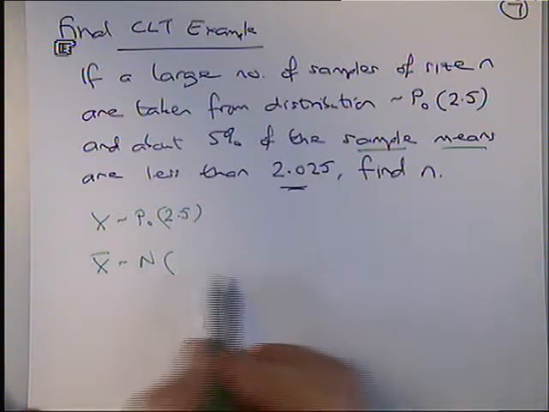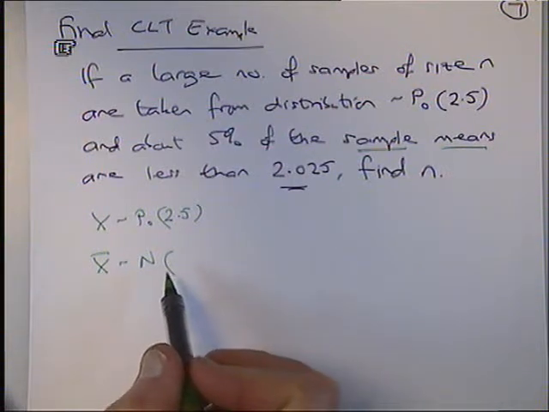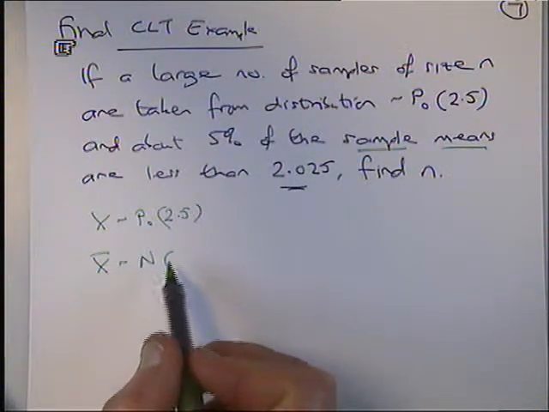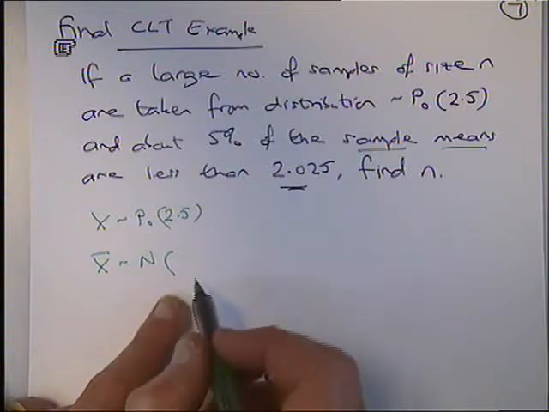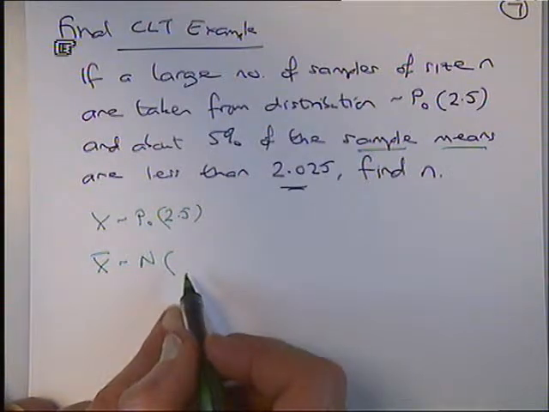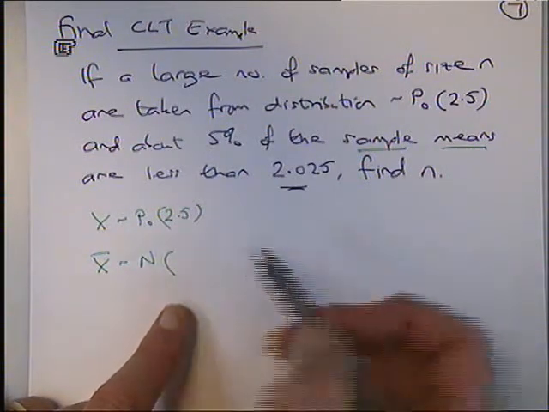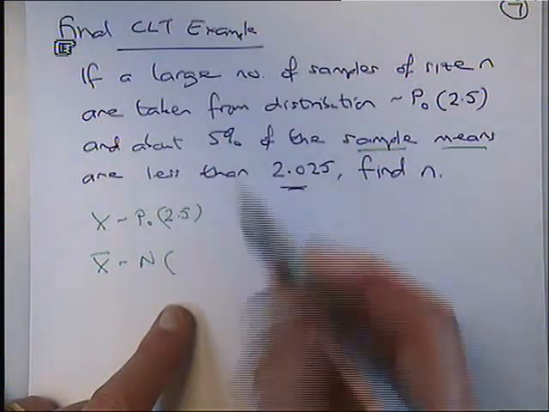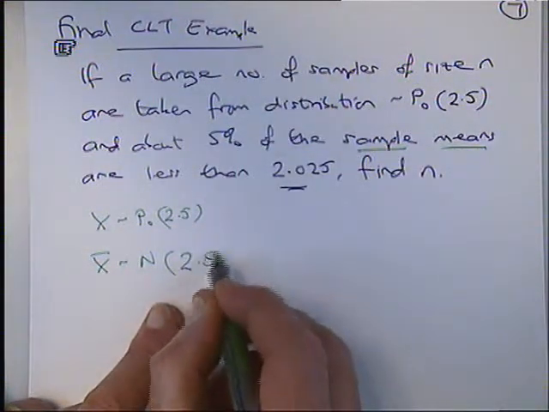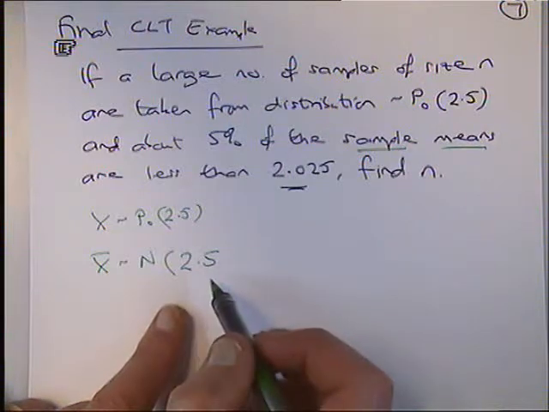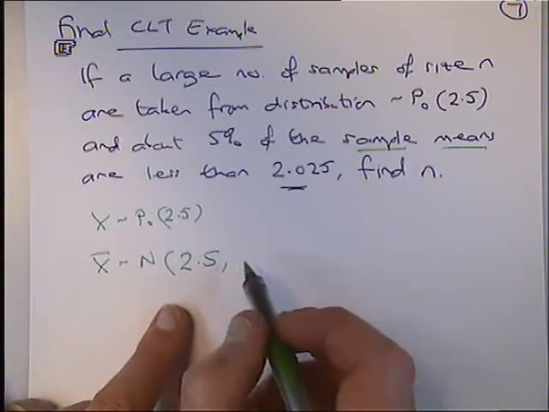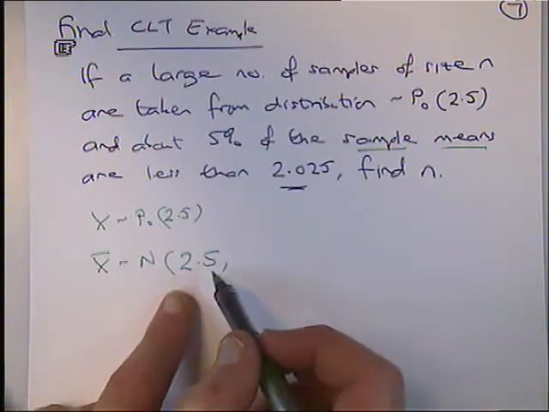Well, hang on. We need two things here. It will be normally distributed. Normally distributed, x bar always is. What's the first thing that goes in the bracket here? The mean. What's the mean of that Poisson distribution? 2.5. Okay. That was the mean of the Poisson. Then, for x bar, what comes after mu?